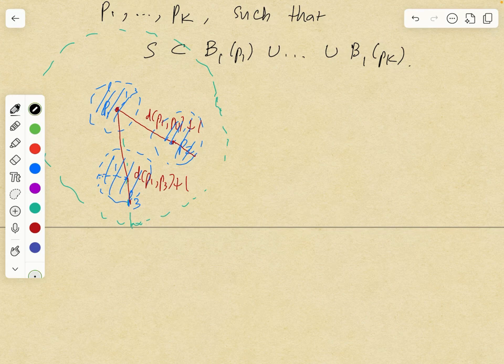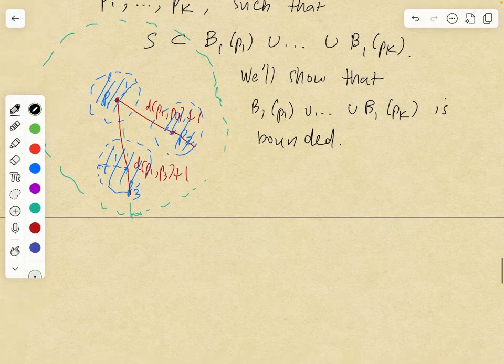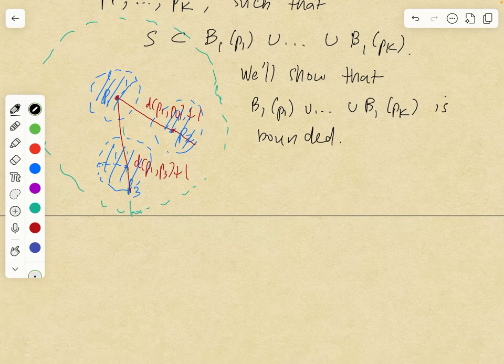So we will show that this union is bounded. This is like a little lemma, right? At this point, since S is contained in this finite union of balls, the problem just reduces to showing that this is a bounded set.